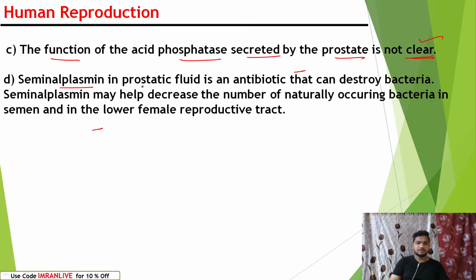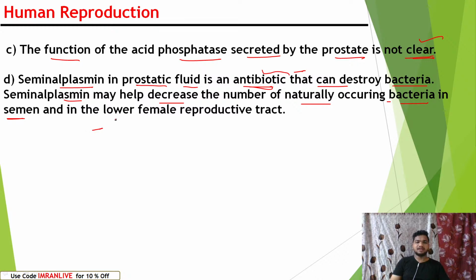Seminalplasmin in prostatic fluid is an antibiotic. The prostatic fluid, which contains seminalplasmin, acts as an antibiotic that can destroy bacteria. Seminalplasmin may help decrease the number of naturally occurring bacteria in semen. Do you know semen also contains bacteria, and it is controlled by seminalplasmin, which is secreted in prostatic fluid.